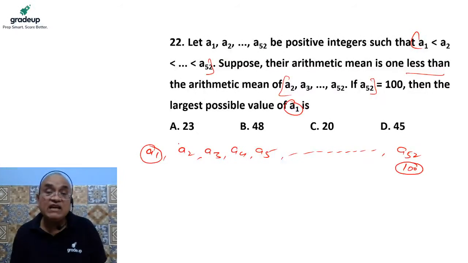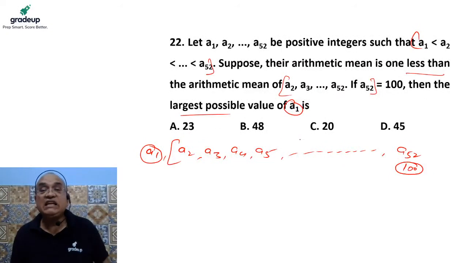If all the others are the least possible, then and only then A1 would be highest. What I'm saying is, because their mean is given, when we want to find the sum of all, we have to multiply the mean by the number of values. So the sum of these numbers should be constant. If we want to give maximum value to A1, then the rest of the terms should be minimum possible.